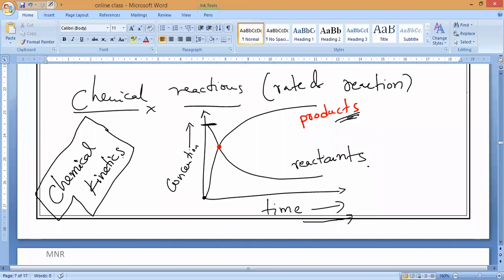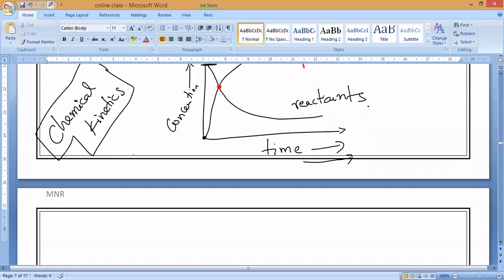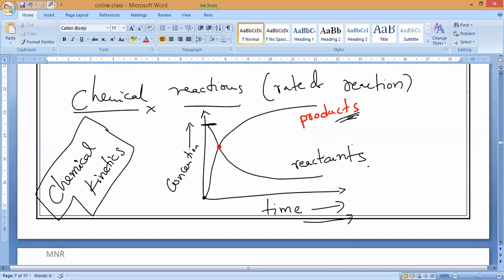In stoichiometry, in 11th class, we start studying the concept, which is very important for NEET or JEE, whatever it is. This subject of rate of reactions and concentration of reactants and products is chemical kinetics, and I am saying this for general awareness only, for NTS and all. Chemical kinetics is the study of the rate of chemical reactions, the factors affecting the rate of reactions, and the mechanism of chemical reactions.